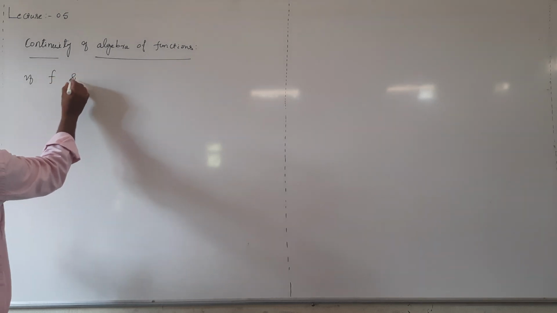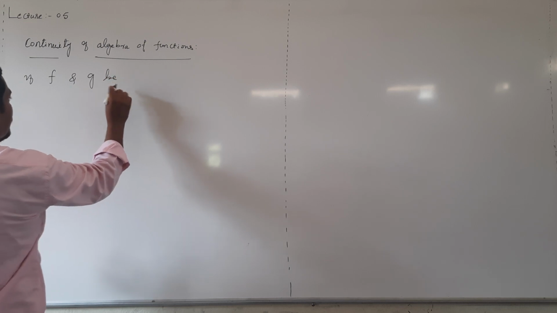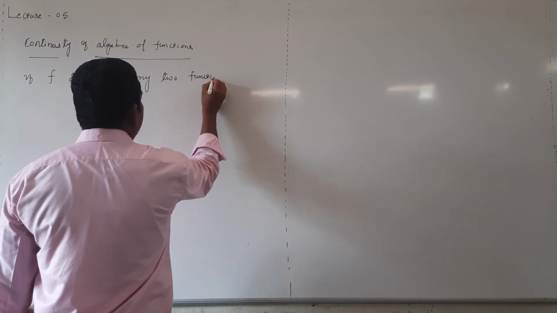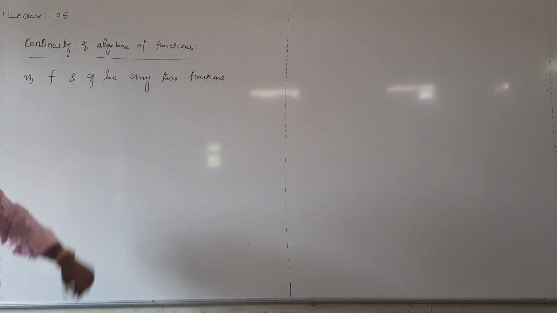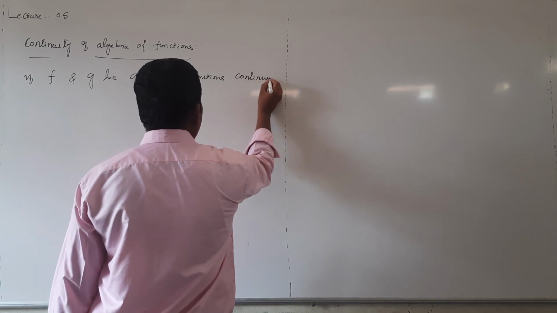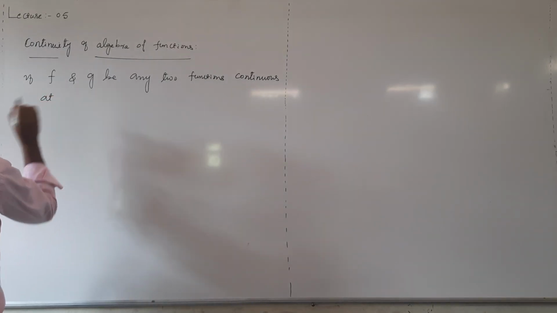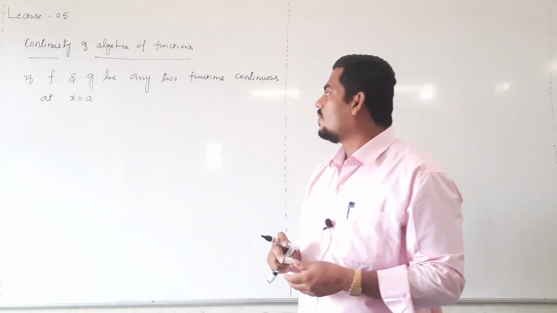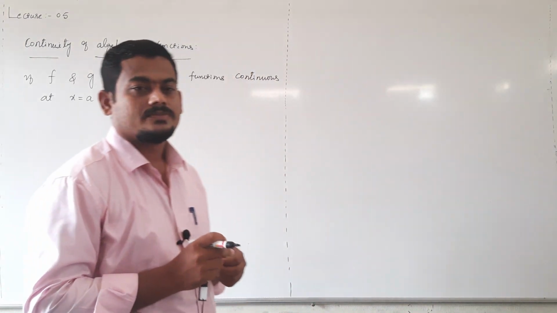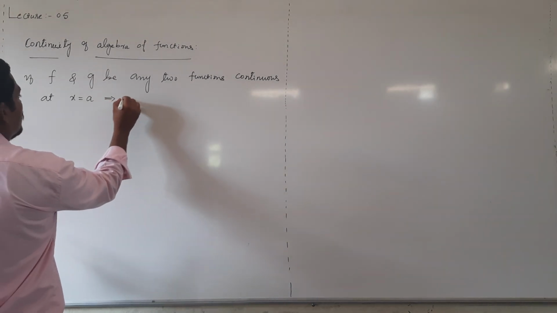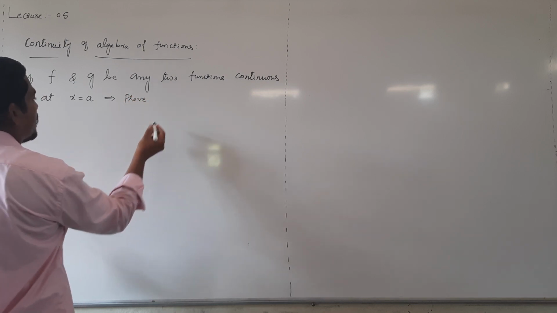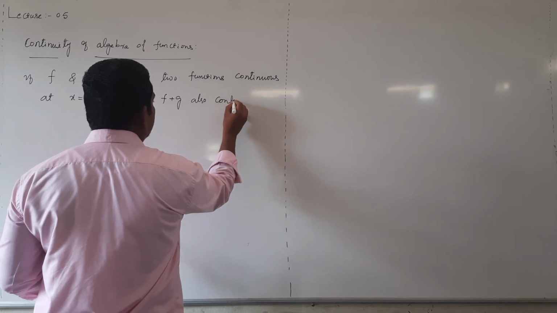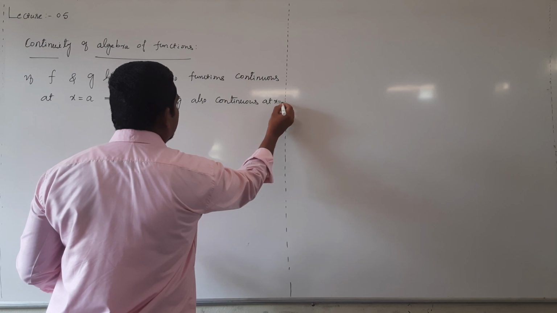If f and g be any two functions continuous at x equal to a, then prove that f plus g is also continuous at x equal to a.